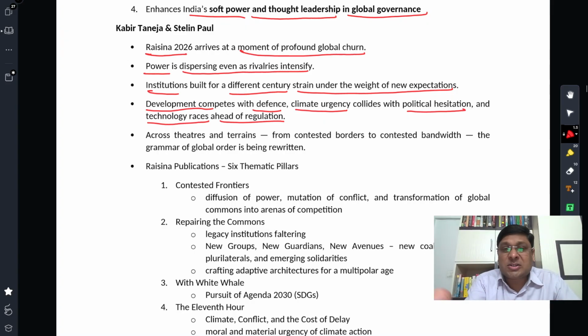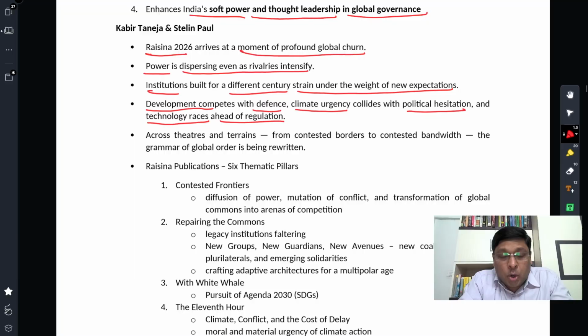Climate urgency, a very urgent topic, right? And that already is showing lots of symptoms of the frequent problems that humanity is facing, natural disasters and everything. So climate urgency collides with political hesitation. This is a difficult trade-off for any political leader. If you want to go for environmental conservation, economic development and growth come down, and no politician wants that because you have to show the economic results to the people in order to win the votes, and that's why there is general political hesitation as far as dealing with climate urgency is concerned. That's a dilemma that humanity is facing.